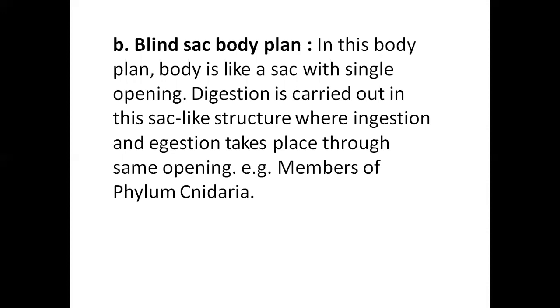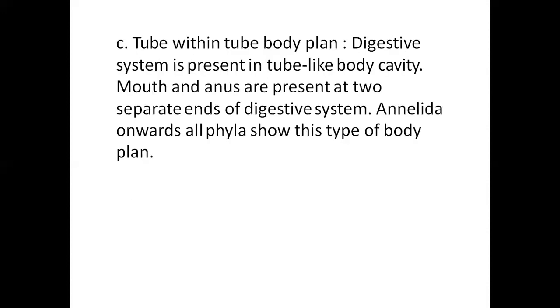The second body plan is the blind sac body plan. In this type of body plan, the organism has a single opening where the mouth is, and the excreted material also goes out through the same opening. In this category, the phylum Cnidaria or the coelenterate animals are placed.